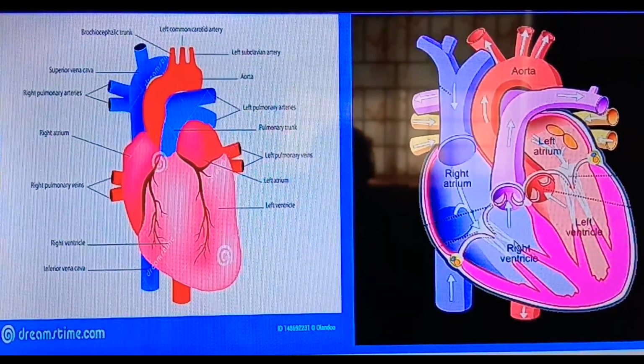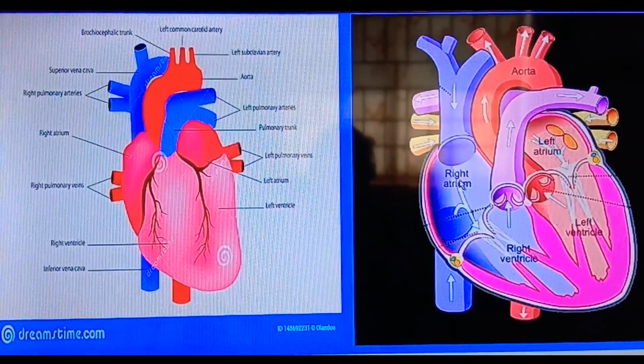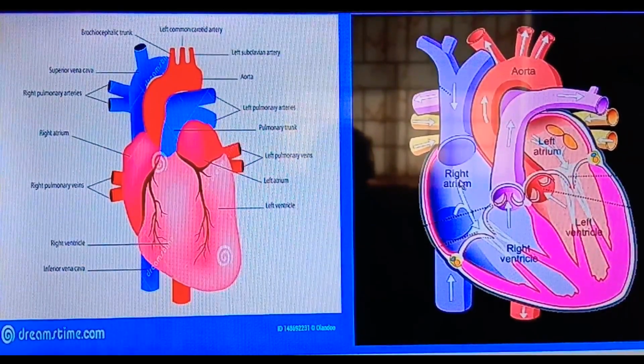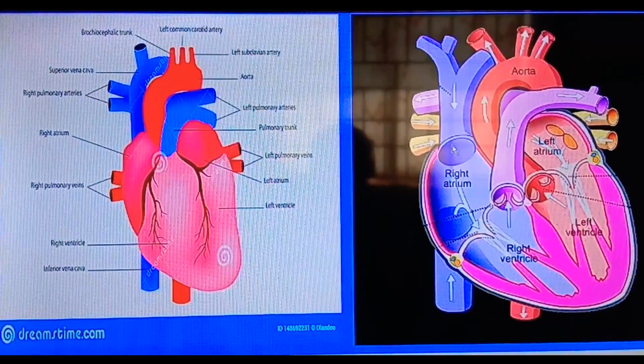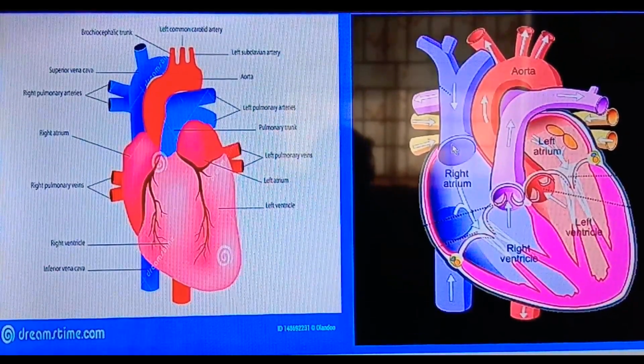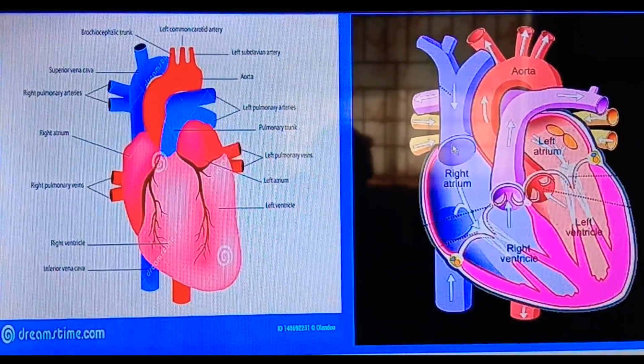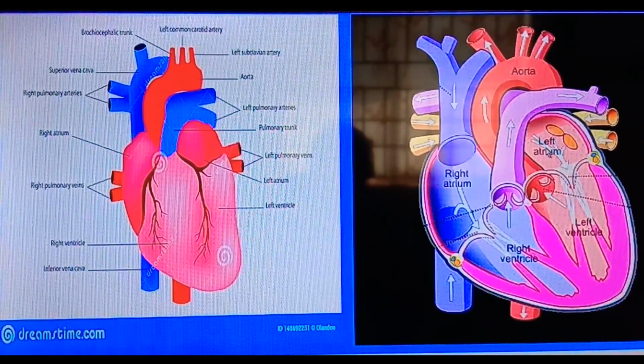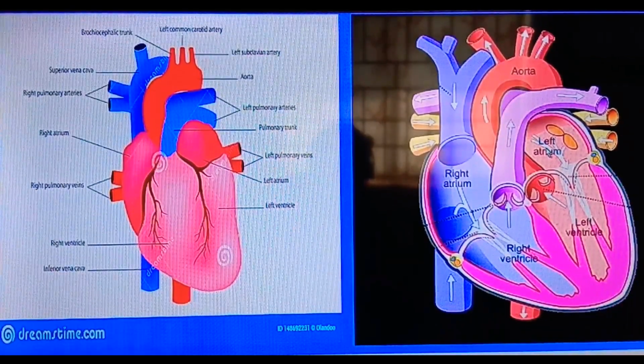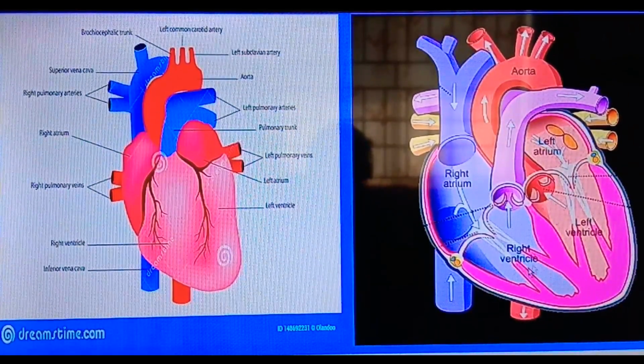The right atrium receives the blood from the veins like superior vena cava, inferior vena cava and coronary sinus. Whereas the left atrium will receive the blood from the pulmonary veins. The ventricles form the lower part of the heart and the two ventricles are separated by interventricular septum.